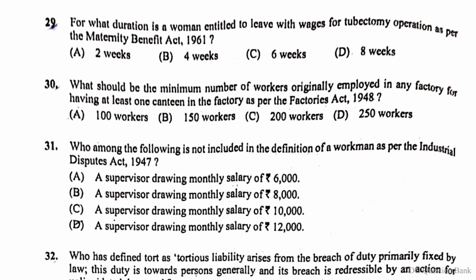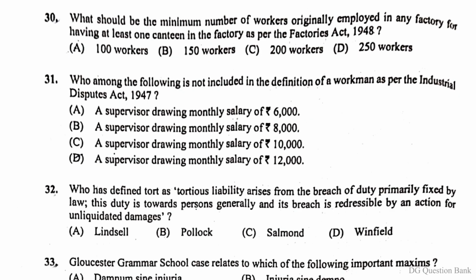Question number 29. For what duration is a woman entitled to leave with the wages for tubectomy operation as per the Maternity Benefit Act 1961? The right answer is option A, 2 weeks. Question number 30. What should be the minimum number of workers originally employed in any factory for having at least one canteen in the factory as per the Factories Act 1948? The right answer is option D, 250 workers.